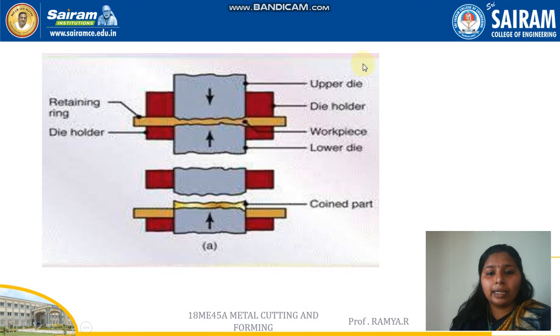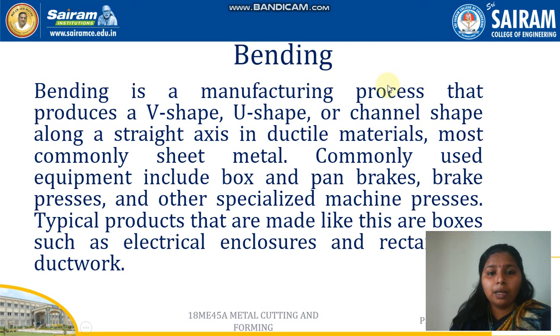This diagram shows the coining process. There are two shaped dies, one is the upper die and the other is the lower die, and the workpiece is placed between the two shaped dies. They are of a particular shape and the workpiece is placed between them. Pressure is given on both sides and the final shape is obtained. So this is about the coining process.